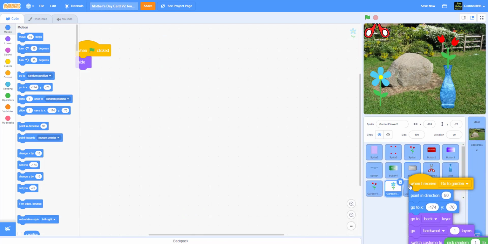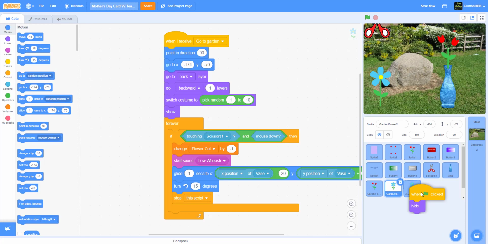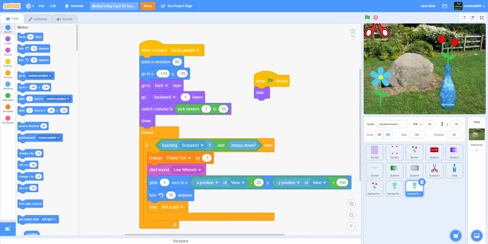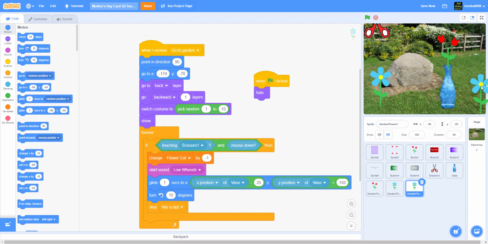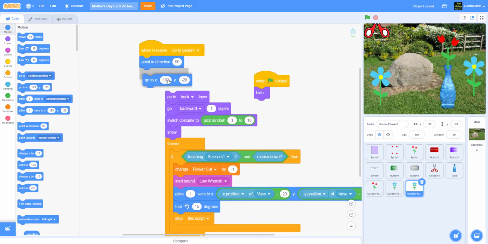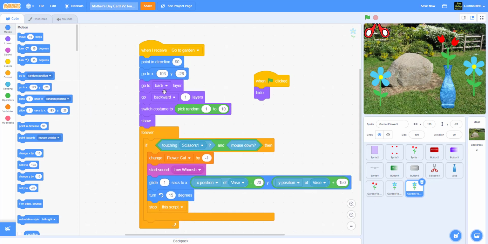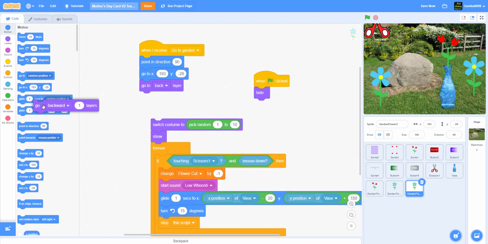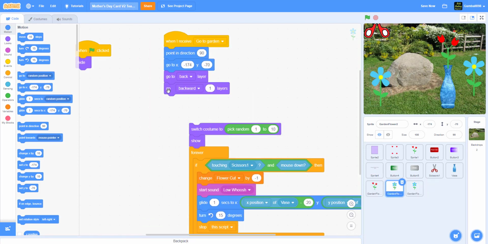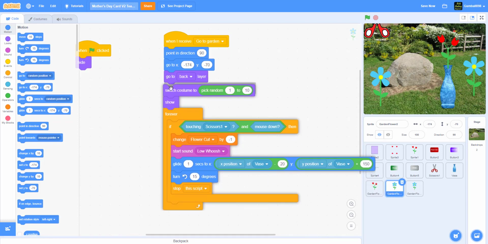Now we gotta work on the right flower. So that was really quick. And there we go. We got this and this. And now we gotta work on the right flower, which is this one. We have to first make the show and drag it somewhere on the right, maybe here. So, put this, find my new position, go to the back layer. You don't need to make it go backwards any layers, so let's put this back on. The left flower and the right flower don't need to go back any layers.